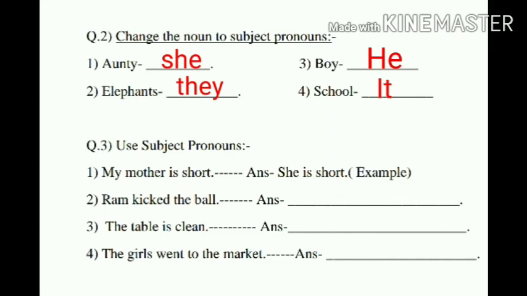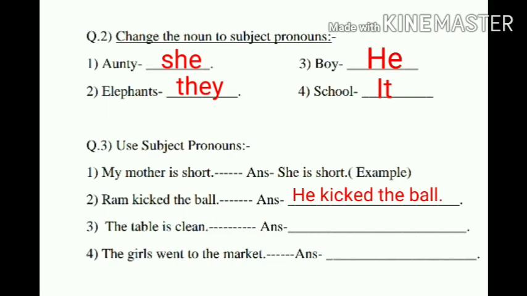Use subject pronouns. First one, my mother is short. My mother is a feminine gender. So we have used subject pronoun as she. She is short. Second one, Ram kicked the ball. Ram is a masculine gender. So what are you going to use? He kicked the ball.